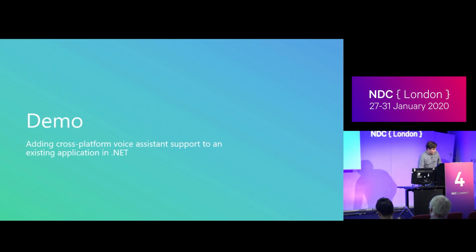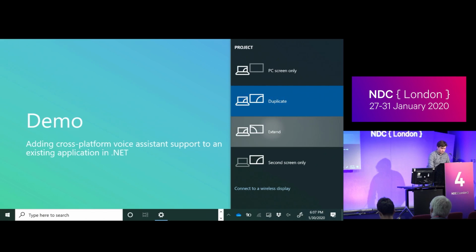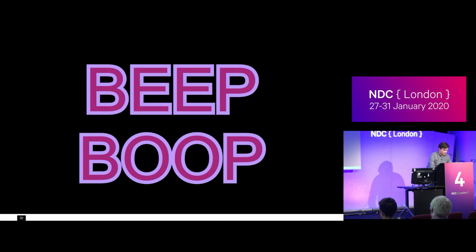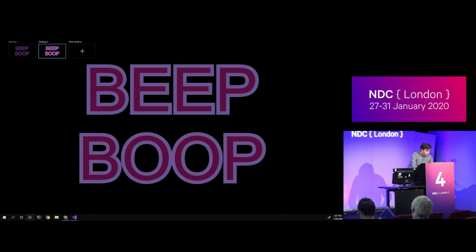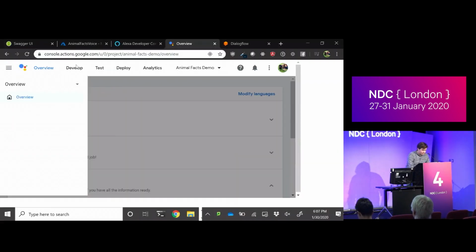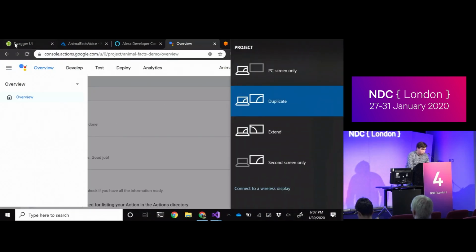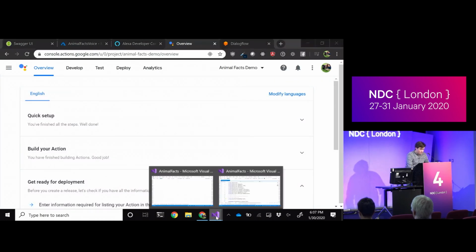Let me see if I can easily switch this to extend. Cool. Come on, catch up. Oh wait, no, I want duplicate, not extend. Hold on. Cool. Is that tracking? Awesome.